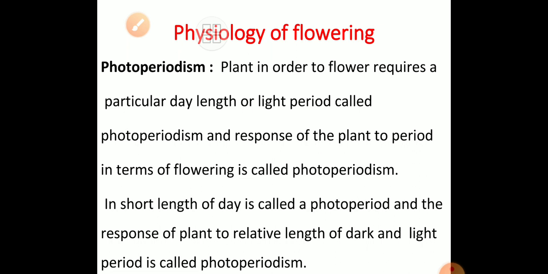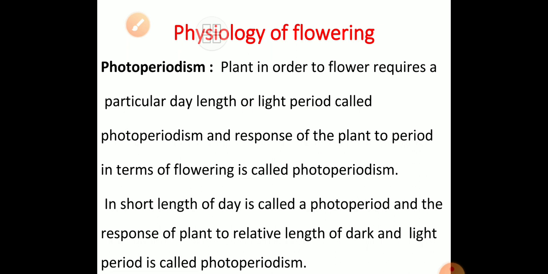So, initiation of flowering has a lot of importance in the life of flowering plants. Many factors, we know: environmental factors, internal factors, soil factors.